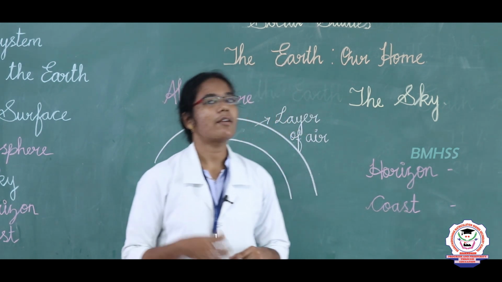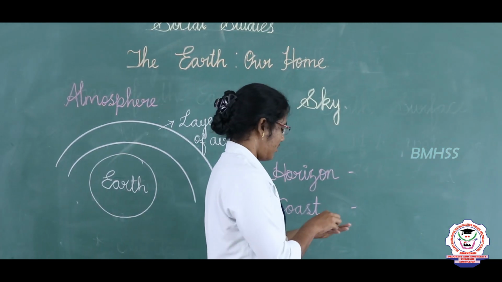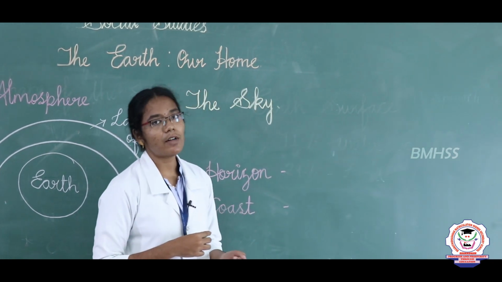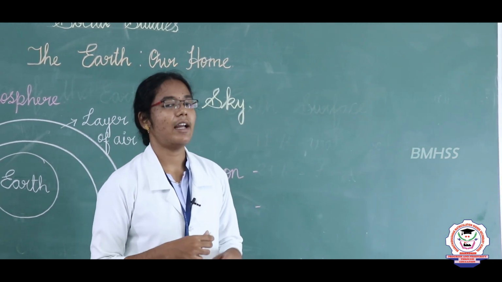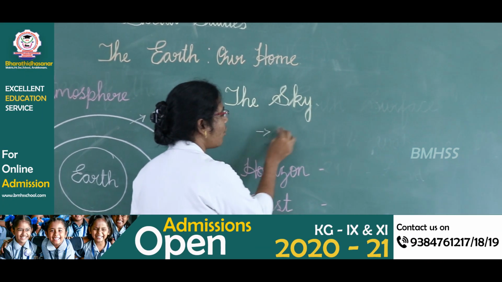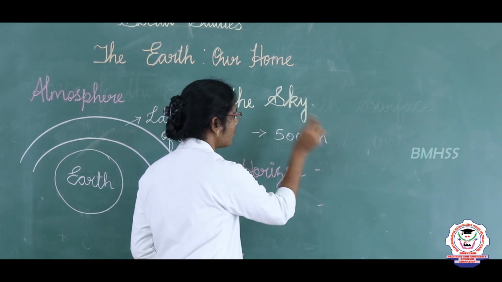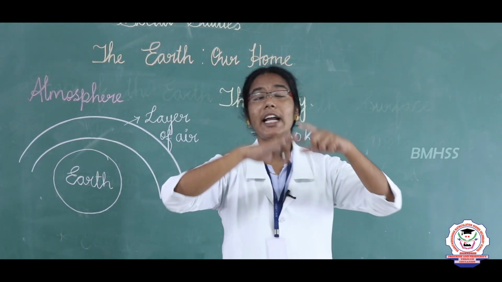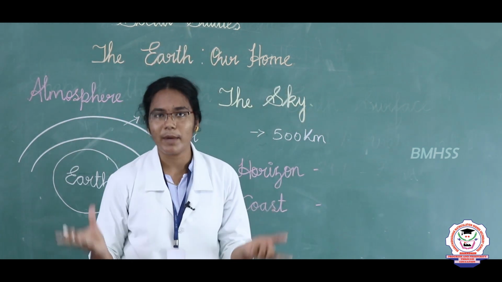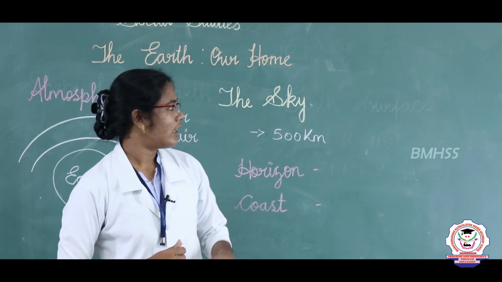The next topic we are going to see is the sky. The Earth's atmosphere extends about 500 km. It looks like an inverted blue colored bowl. அதாவது என்னது blue colored bowl கவுத்து வச்ச மாதிரி இருக்கும். சரியா? That is what we call the sky.